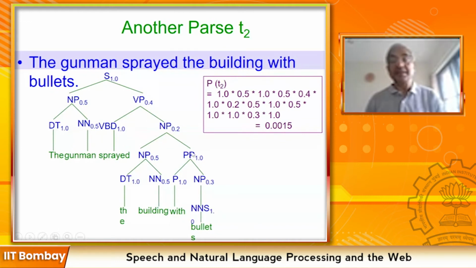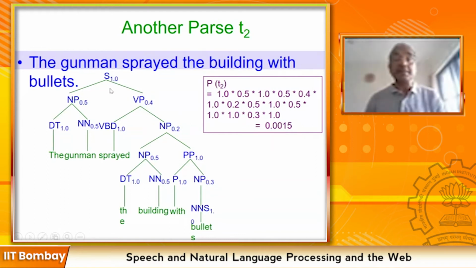So 6 arcs to reach PP. I start with building: 1, 2, 3, 4. Only 4 arcs to reach the building. So in this case, the proximity rule will assign with bullets to building, and not to gunman. So in this case, the building has the bullets.